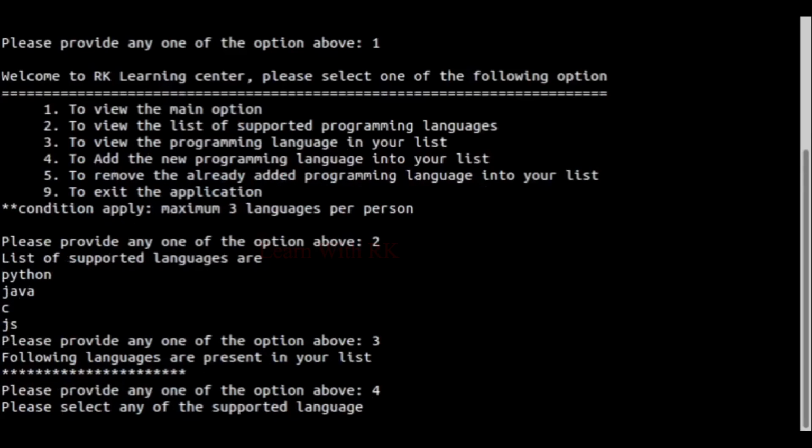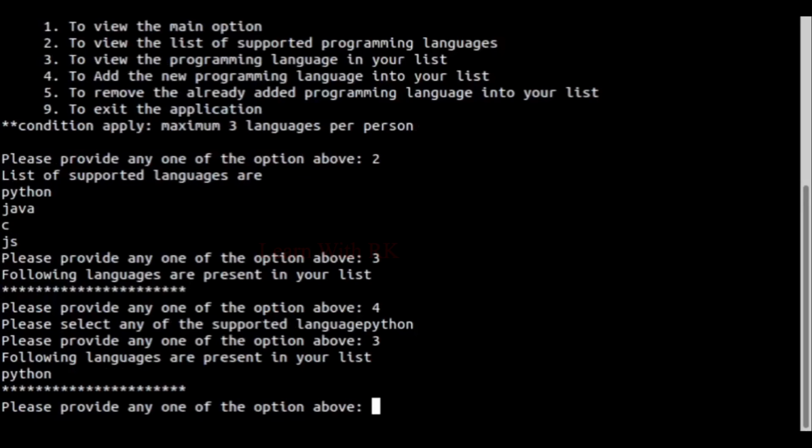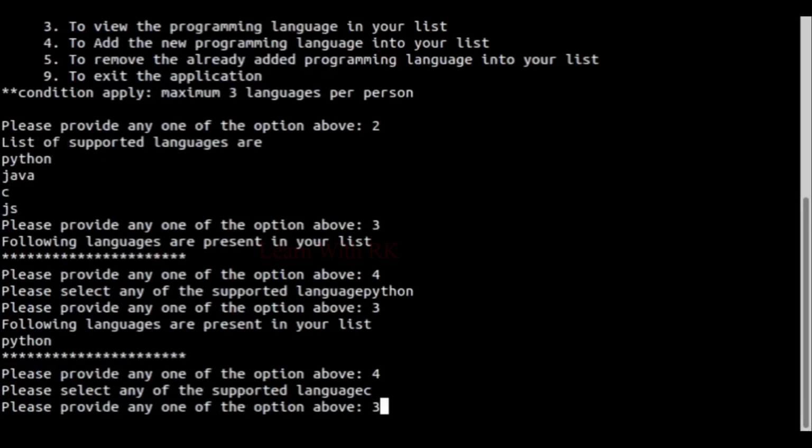With option 4, I'm adding the languages that the user is giving in the command line. See, the options have been added to the user's list. Like that, I'm trying to add 3 languages to the list.